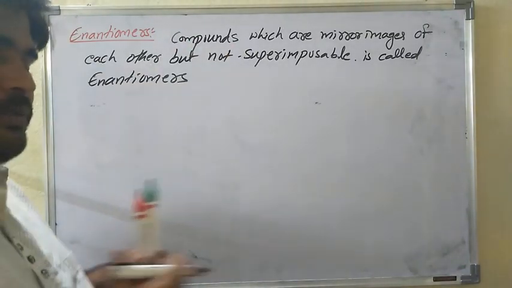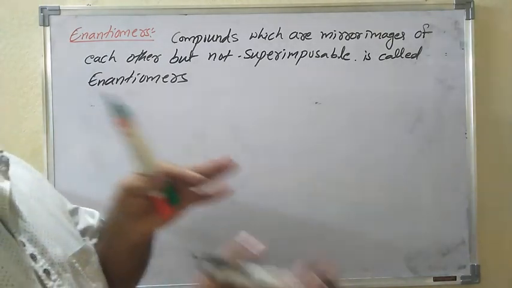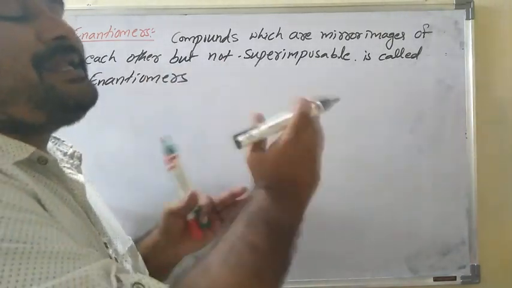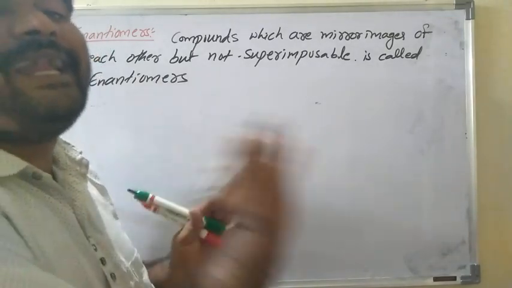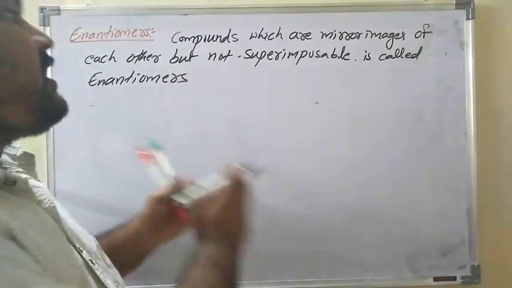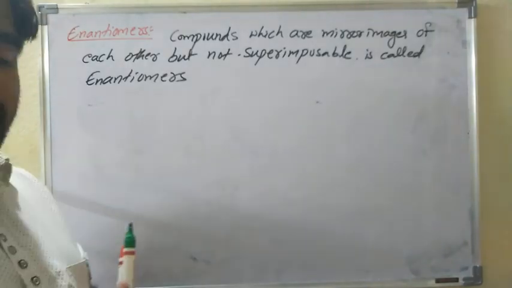They are not coincident, they do not overlap. They are only mirror images, but both are not identical. Such compounds are called enantiomers.